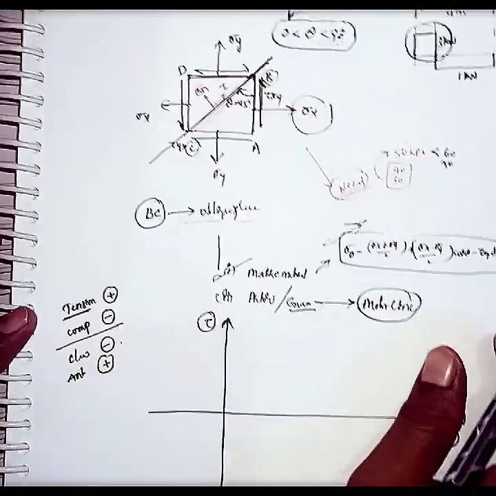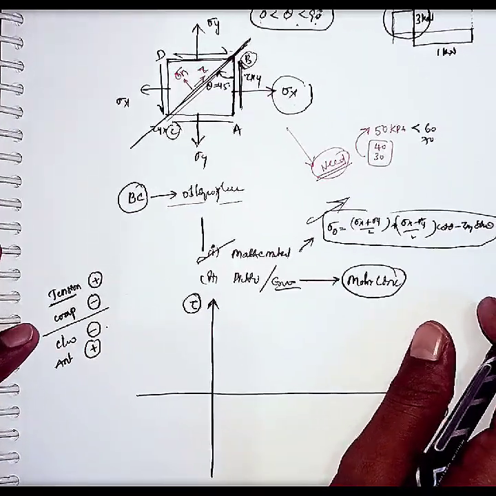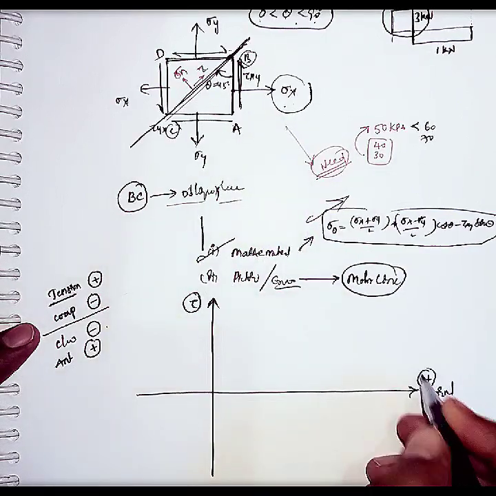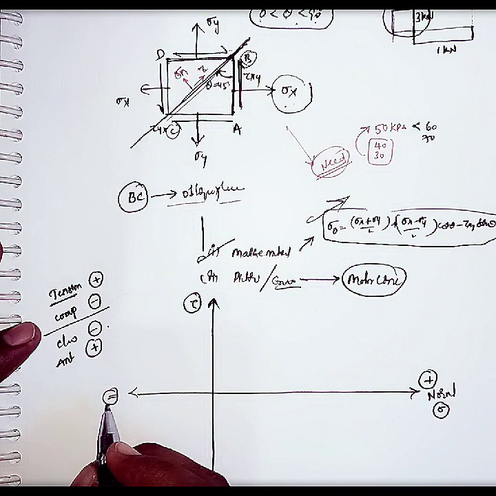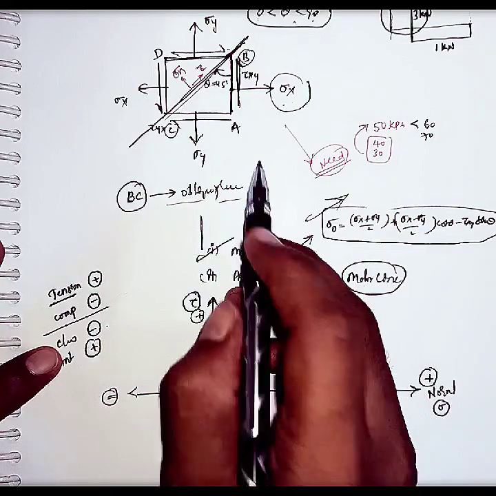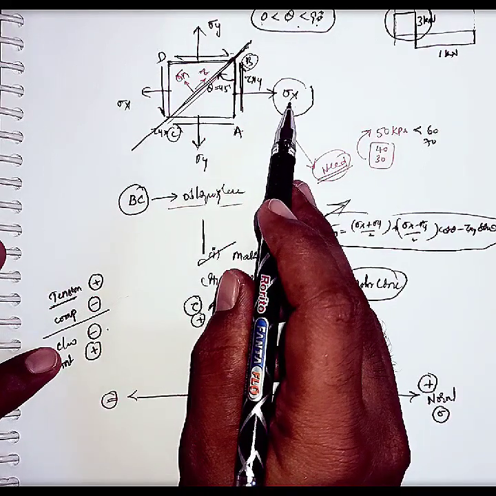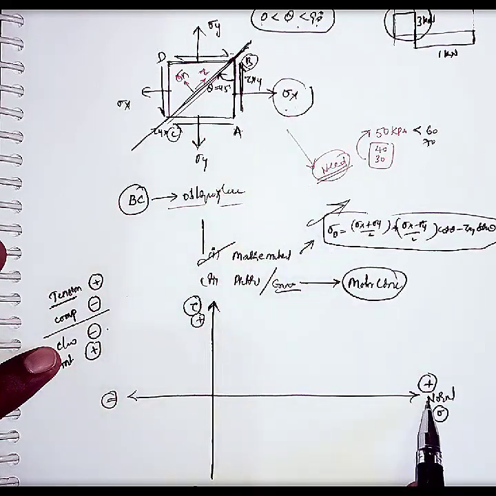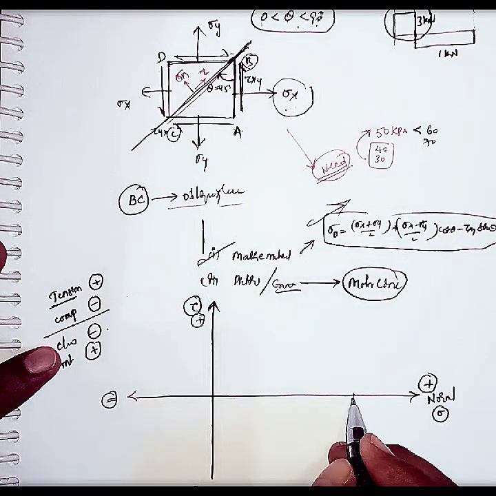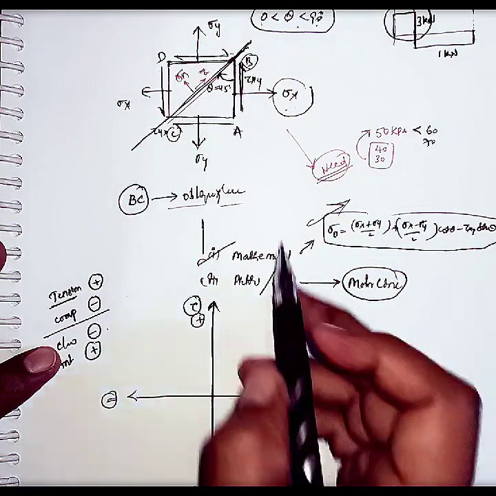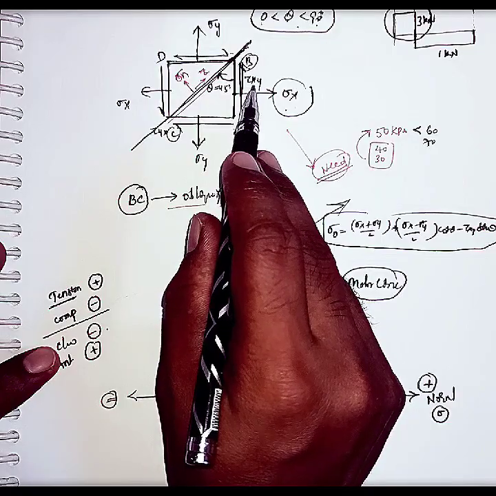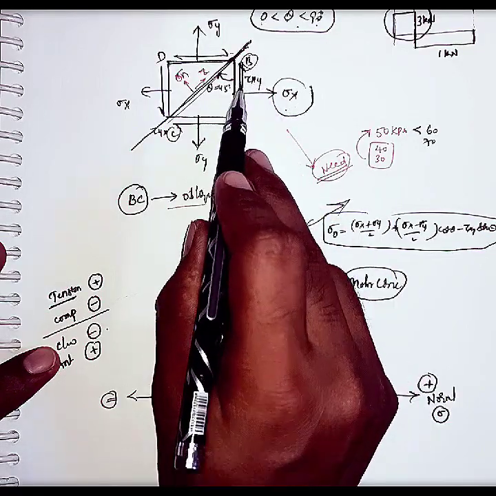So now we will draw the Mohr circle. Here this is the positive normal axis and this is the negative normal axis, and this is positive shear stress and negative shear stress. Because it is a tensile stress, we will consider sigma x on the positive normal axis. On plane AB there is also some shear stress, tau xy, making anti-clockwise rotation.